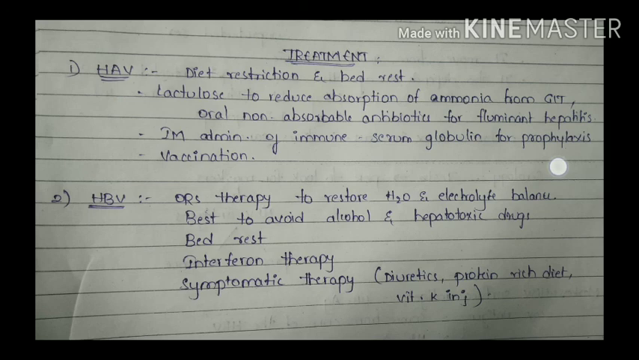And in the case of the HBV virus, ORS therapy to restore the water and electrolyte balance, it is best to avoid alcohol and hepatotoxic drugs, and also bed rest is needed. Interferon therapy is suggested, and symptomatic therapy like diuretics, protein rich food, and vitamin K injections. Vitamin K injection is used to avoid any spontaneous bleeding, and other antibiotics can be used to control any presence of other infections.